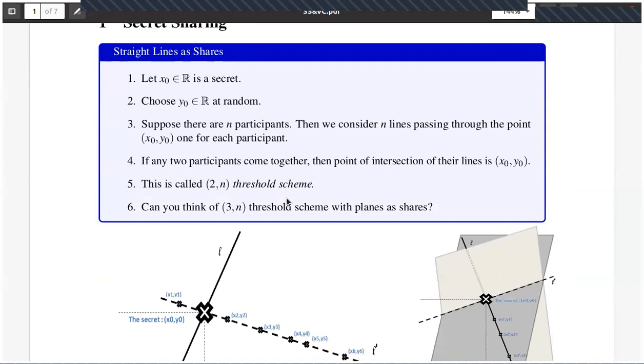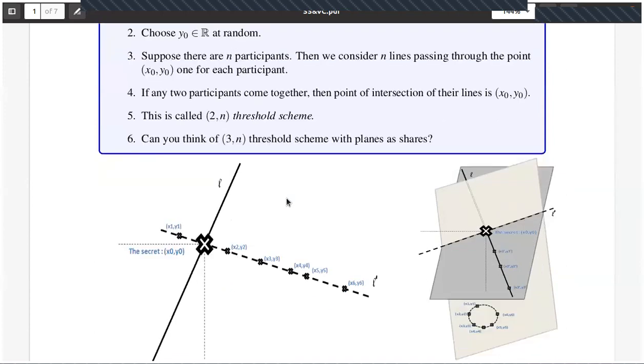Any three people come together, then only they can get it. Because one point is common to two planes, they intersect in a line, not in a point, so still there is no way. Two people together cannot get any information, right? So this is one particular example.